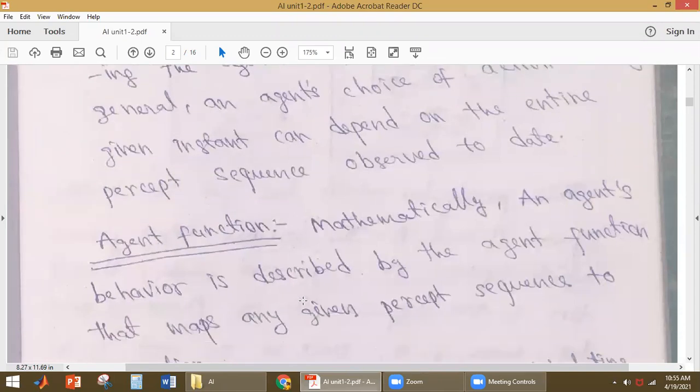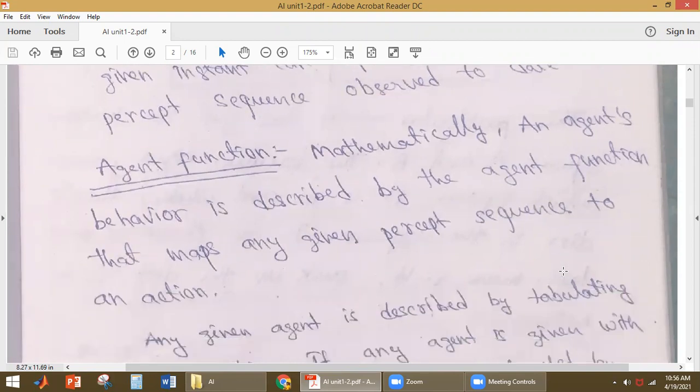Now we'll discuss what the agent function is. Agent behavior is usually described by the agent function that maps any given percept sequence to an action. So what does the agent have to do? It receives information through sensors, meaning it is perceiving the information through sensors, and it acts on the environment using actuators. So what should the agent function do here? Depending on the percept sequence, it will map the percept sequence to the action.